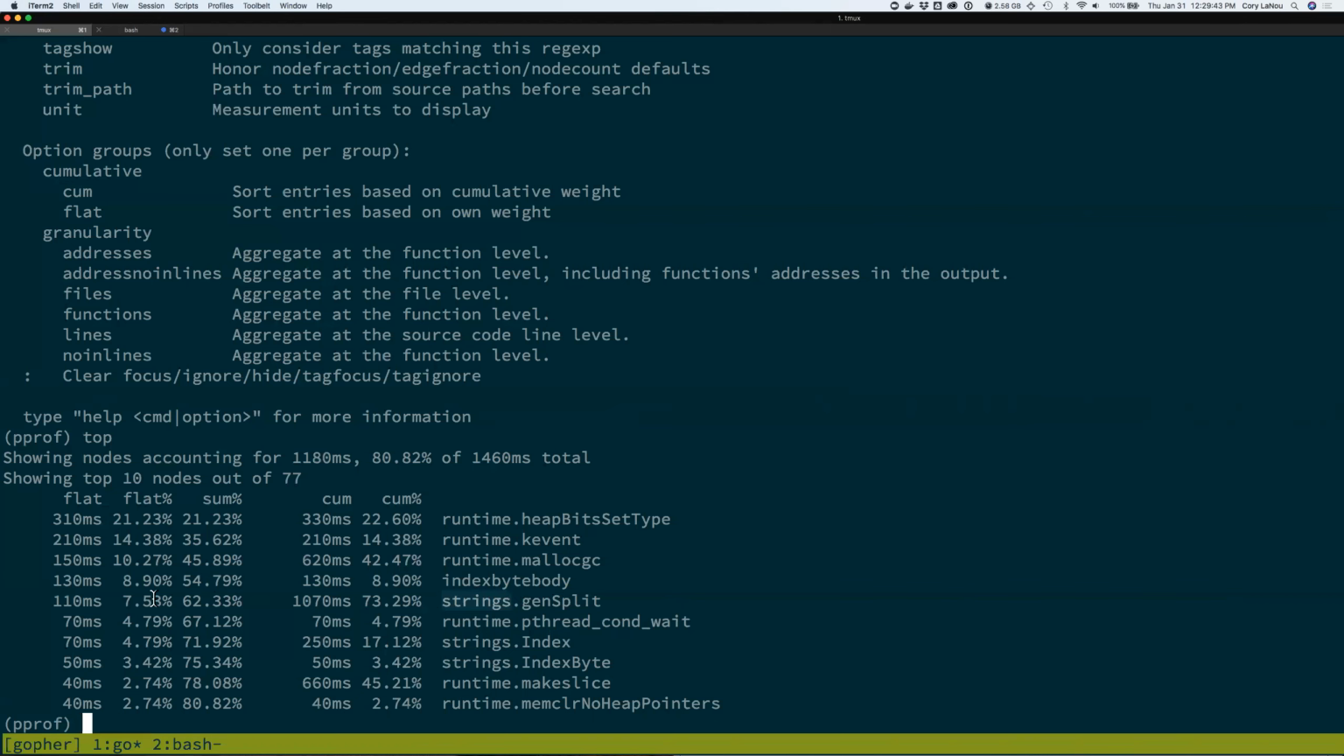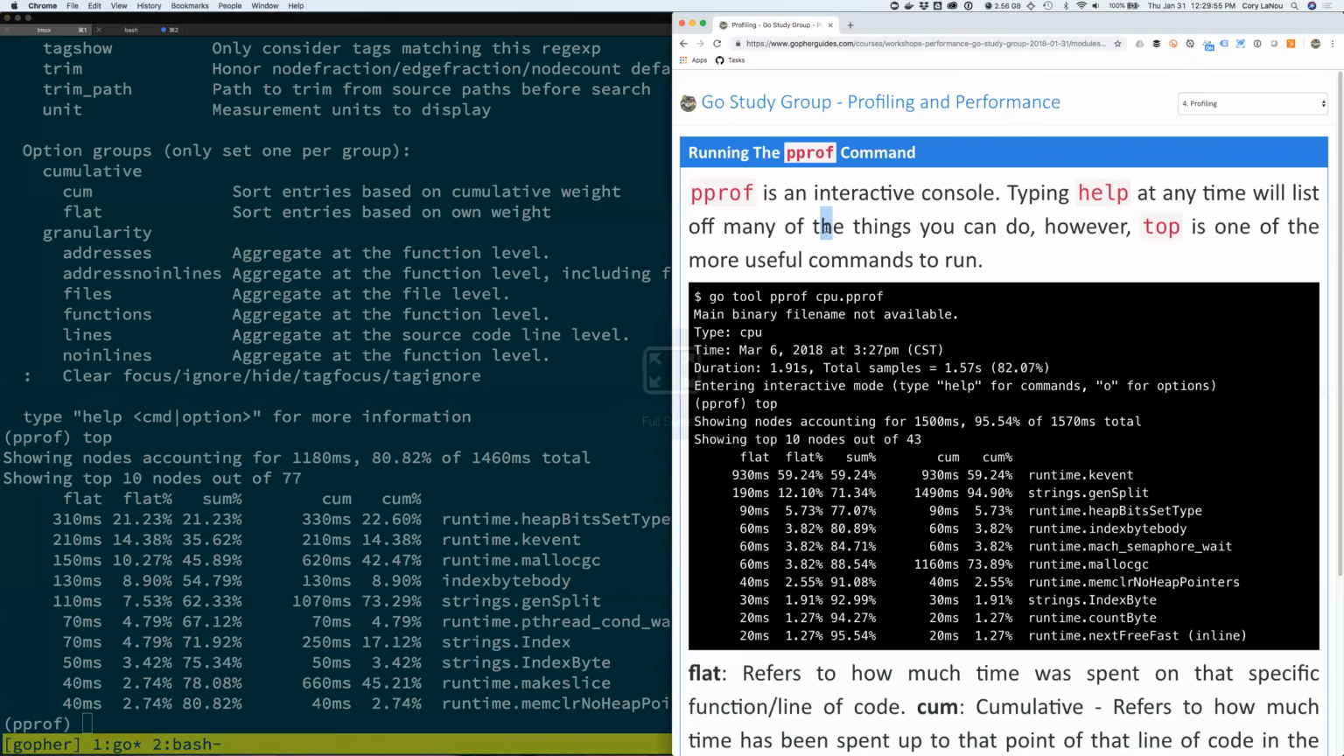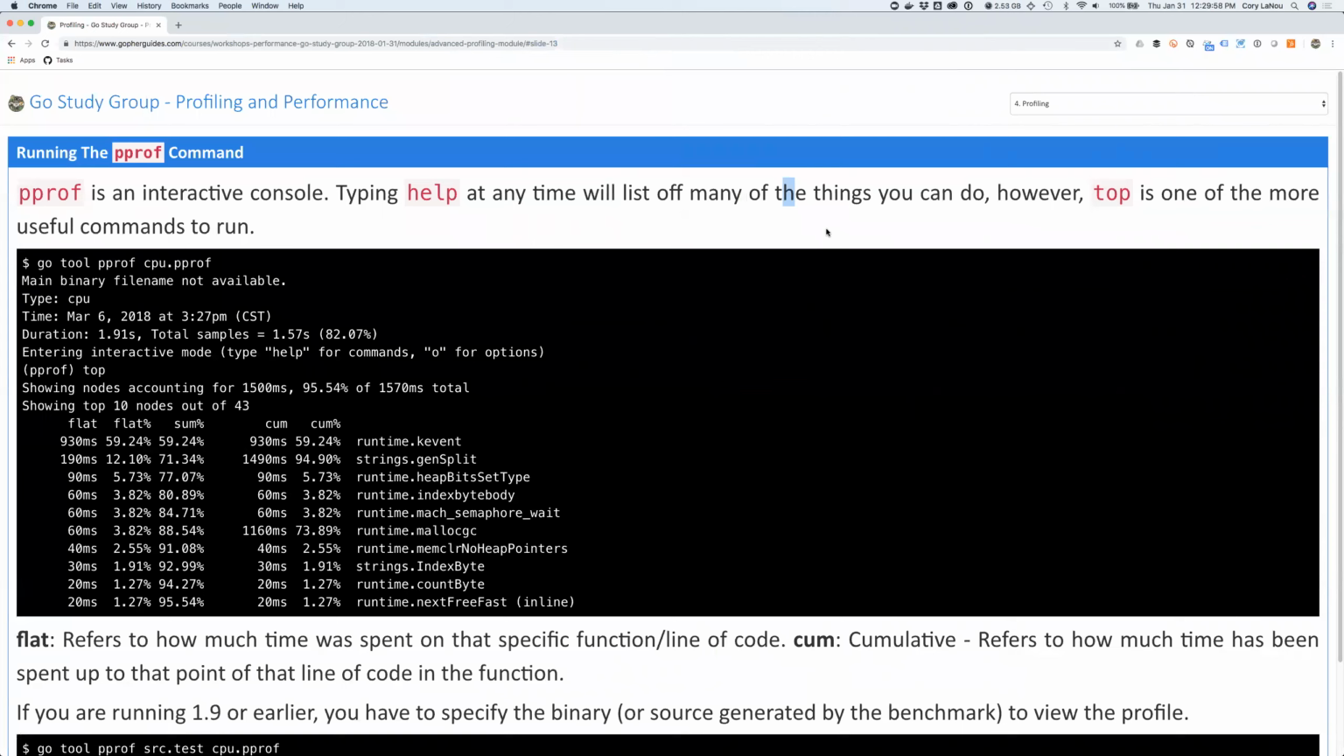So at this point, I see that we've got this right here. What's really interesting though, is I ran a strings.split benchmark, right? And nowhere in here did I see the strings.split method show up. It was interesting when I first did this, I thought, okay, that's kind of odd. I would have thought from a top level standpoint, I would have seen strings.split show up first, but I didn't.